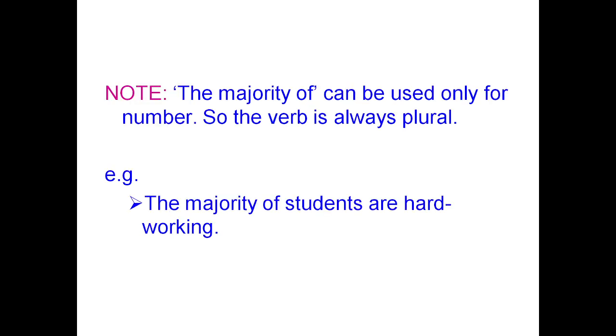The majority of can be used only for number, so the verb is always in the plural form. The majority of students are hardworking. The sentence begins with the majority of. So the rule is, when the sentence starts with the majority of, we have to make use of only the verb in the plural form. So the majority of students are hardworking.